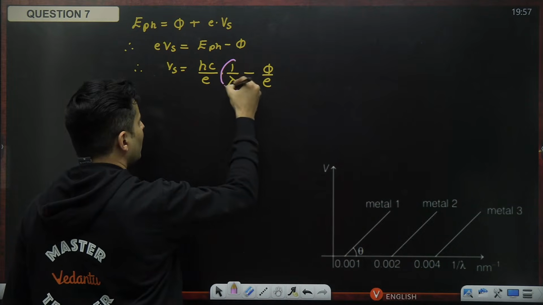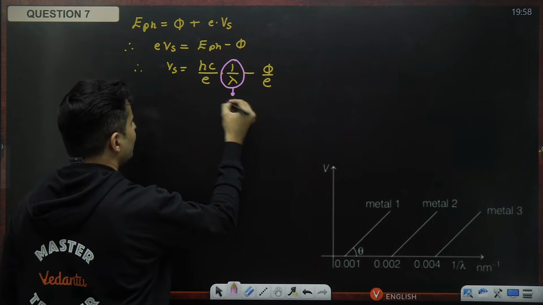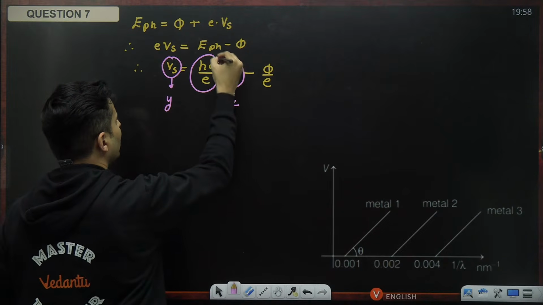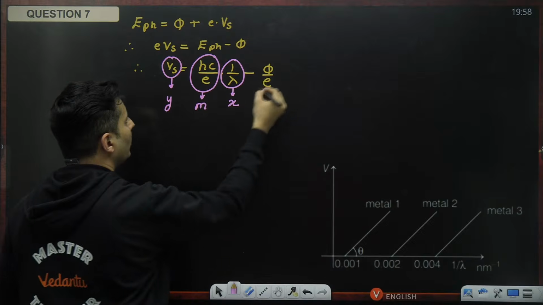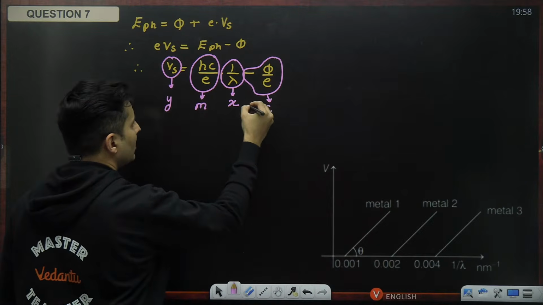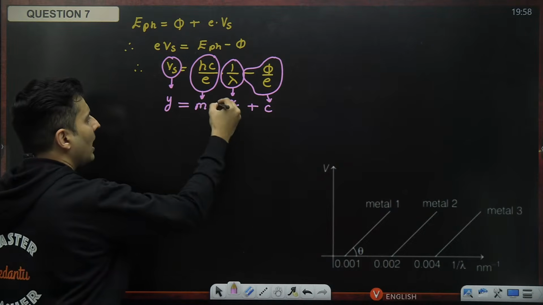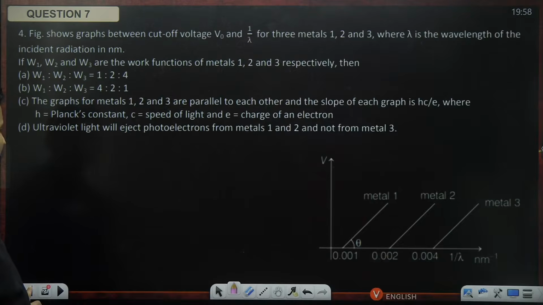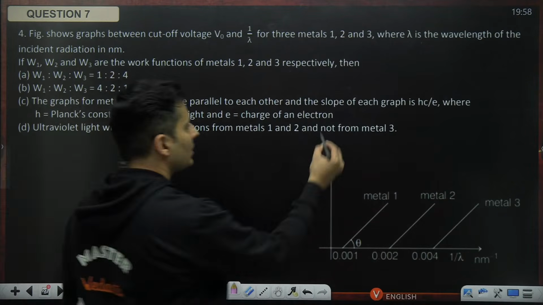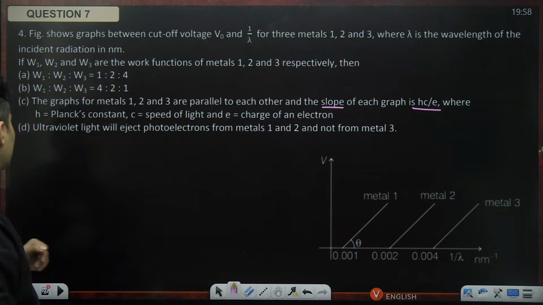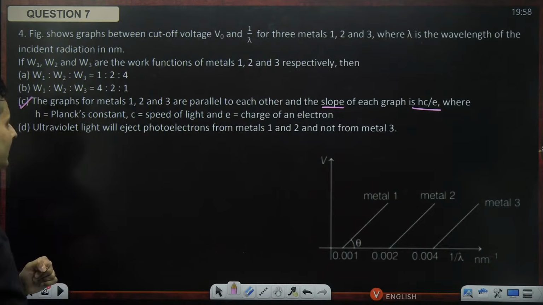Comparing, this is your x-axis and this is your y-axis. Naturally, this should be the slope and this part should be the constant C. So y is equal to mx plus C. The slope is hc divided by E, where all are regular constants. So option C is absolutely right.